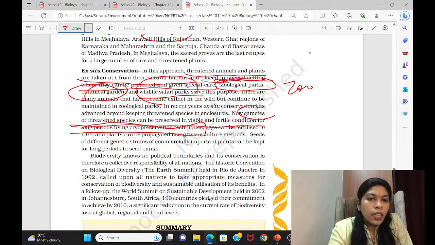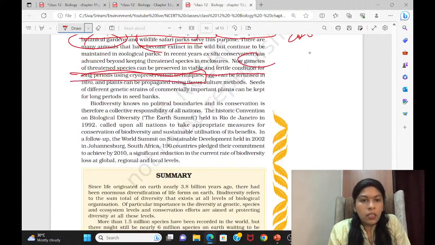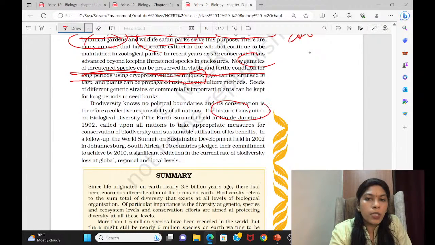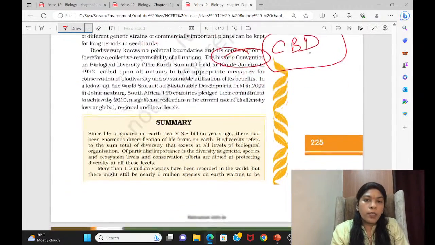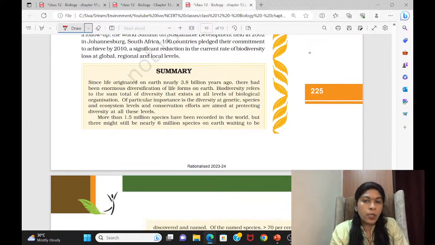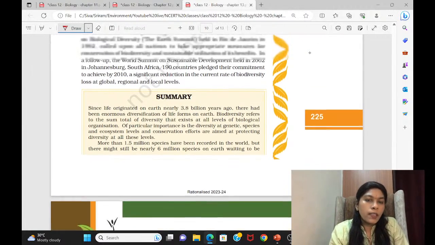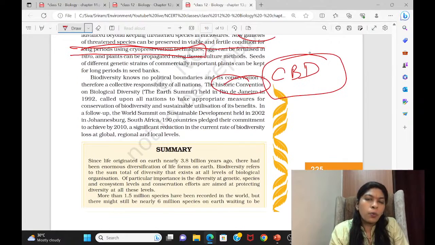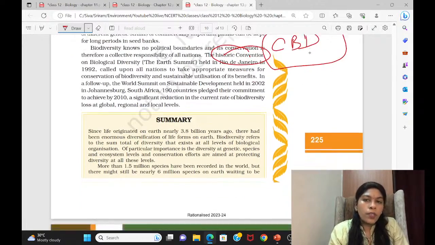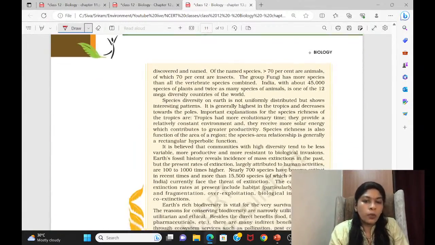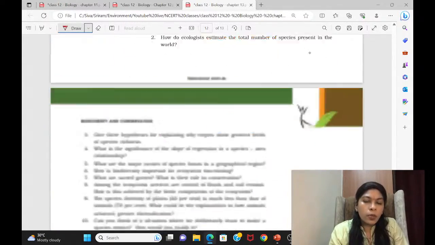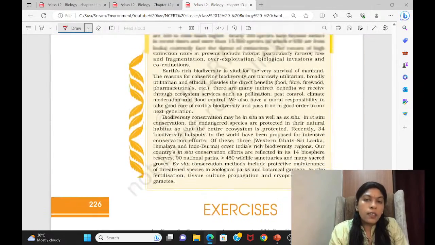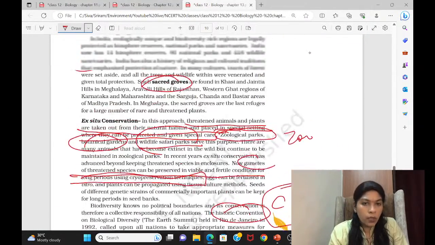Other than that, they have given the historic convention on biodiversity, CBD only. Already we have seen this, and I also asked you to make notes. The one and only convention for biodiversity is CBD, the Convention on Biological Diversity. Here there is no sufficient information, so you can refer on your own. Only topics you can take from here, because questions will be asked repeatedly from this convention, since it's the only convention for biological diversity. Done?